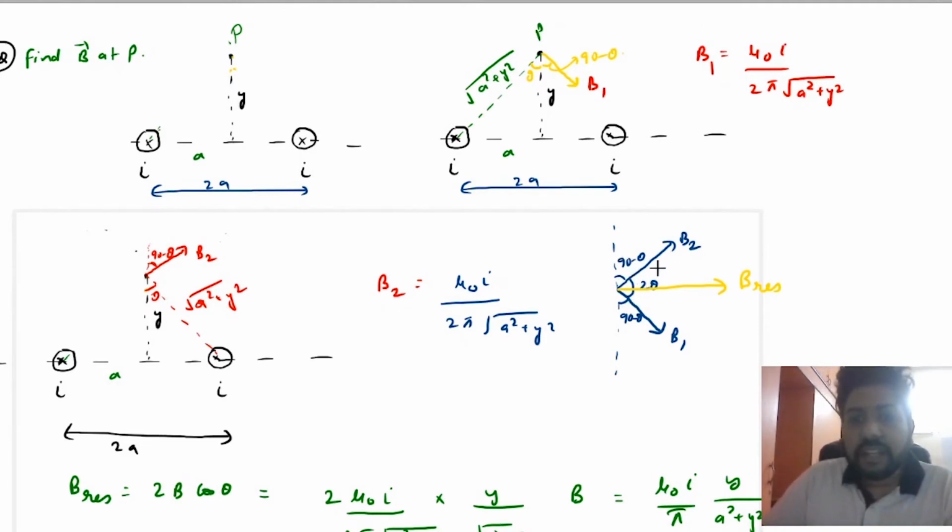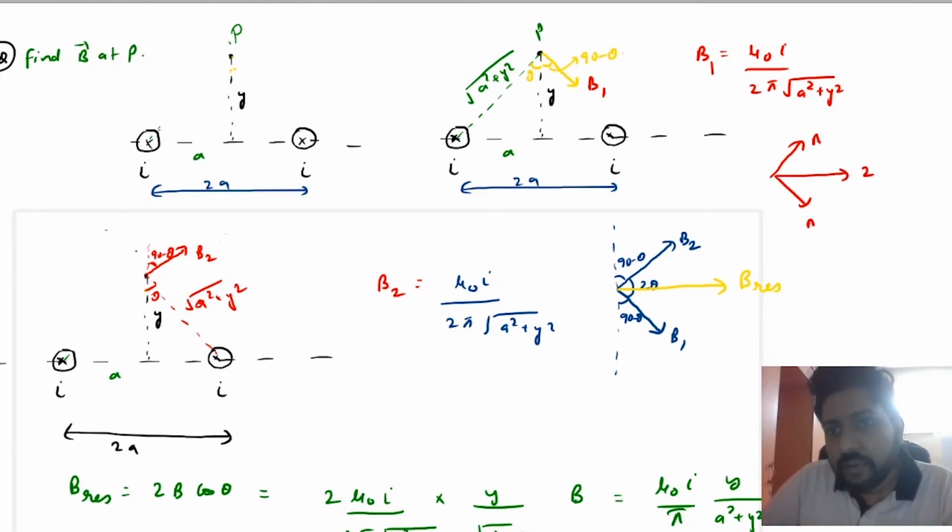So the resultant will be, if you have two vectors of equal magnitude, then the resultant vector is 2A cos theta by 2, and the direction is along the angle bisector. So here we have two vectors of equal magnitude subtending an angle, and the resultant will be along the bisector of these two, that means along the x-axis.